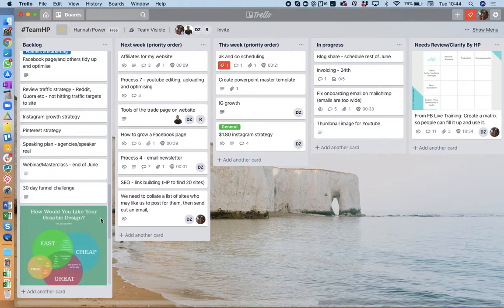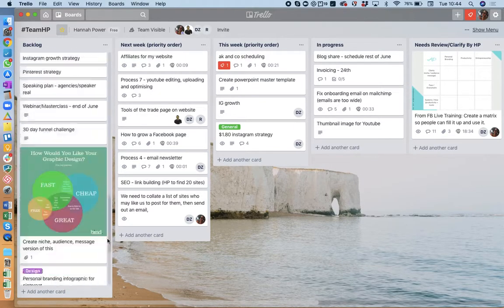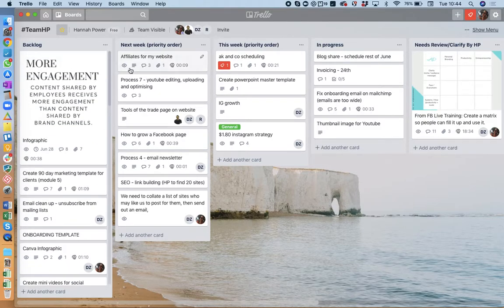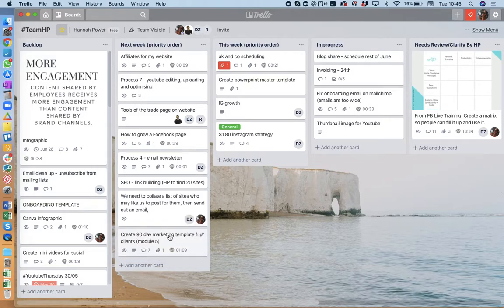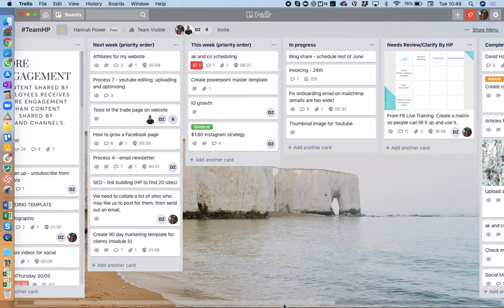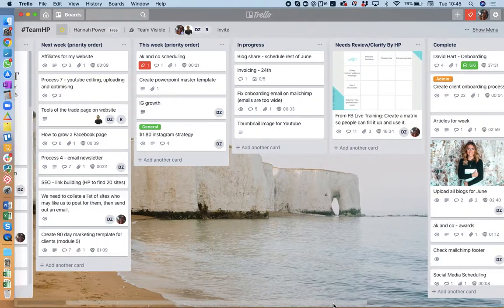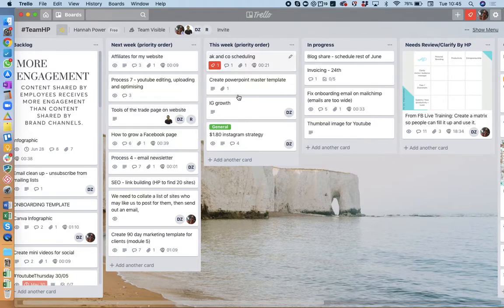This is where I dump any ideas and anything that needs to be done in the future, and it's always in priority order. That means that instead of having to think about stuff I need to get done, I can usually just drag it across because that's the most important next thing that needs to be done. Actually, that needs to come forward. So, for example, this is the week after, the current week, in progress, things that need reviewing, and things that are complete. So this means, again, if I don't have time to sort out everything that needs to be done for my week, for my assistant, for example, she can go on here and pull across the things that need to be